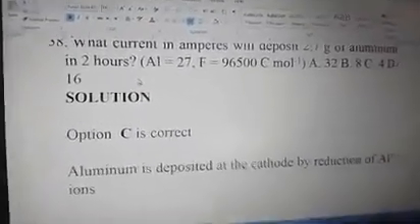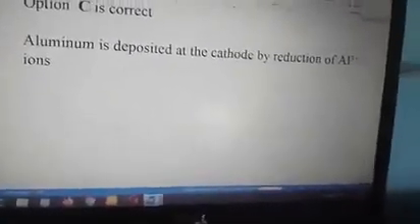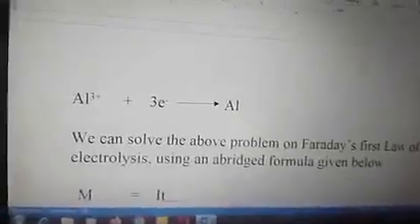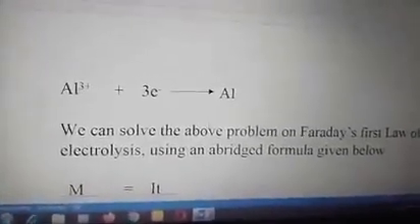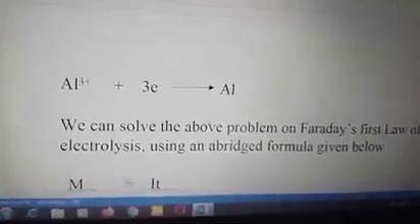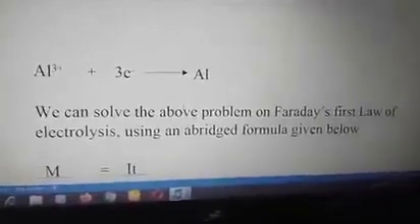So we'll go ahead. The aluminum is deposited at the cathode by reduction of aluminum 3 ions. You can see the equation showing how aluminum is obtained from aluminum 3 ions. At the cathode, we have reduction with electron gain. Aluminum 3 ions go to the cathode to gain electrons. The charge is 3, so it gains 3 moles of electrons to give you aluminum.